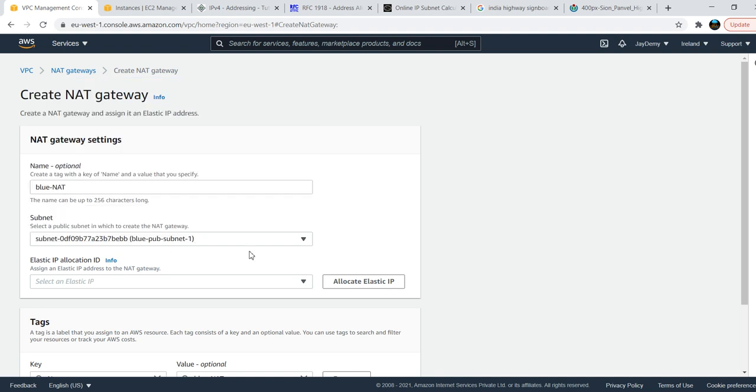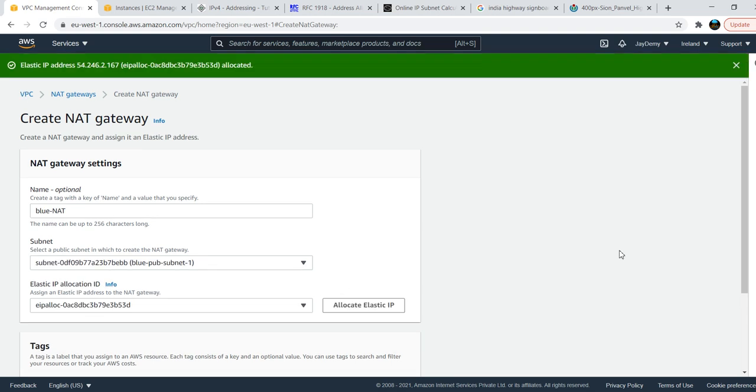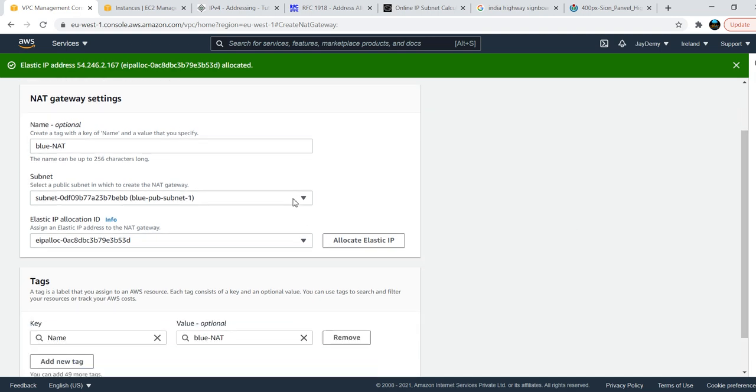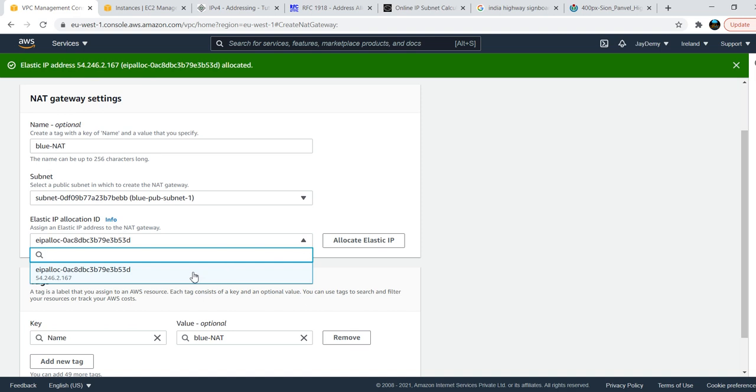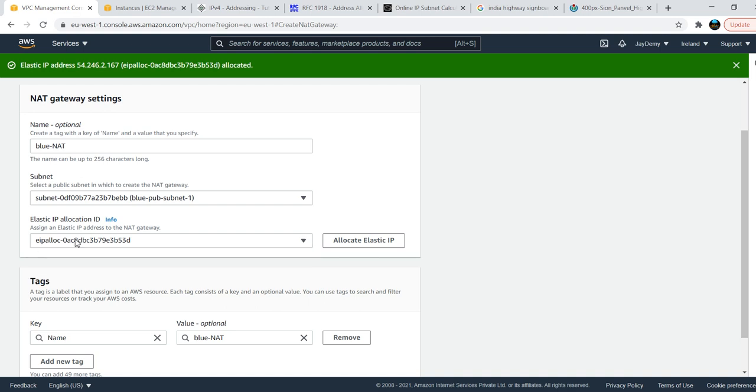While creating the NAT gateway, it needs to reside in your public environment. If you have an elastic IP you will get it from here. I don't have any, so I am allocating one elastic IP. With that elastic IP interface, I am getting the IP address 54.246.2.167. This is a public IP. It does not fall under my 10.0 range.